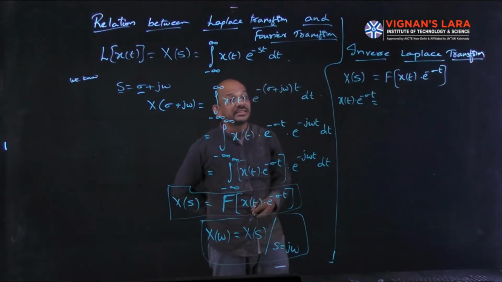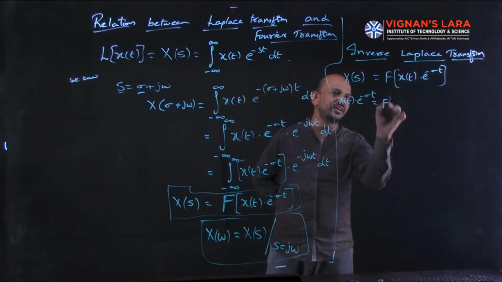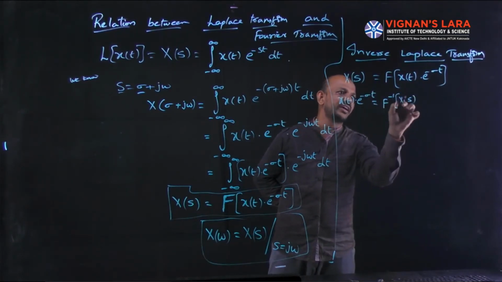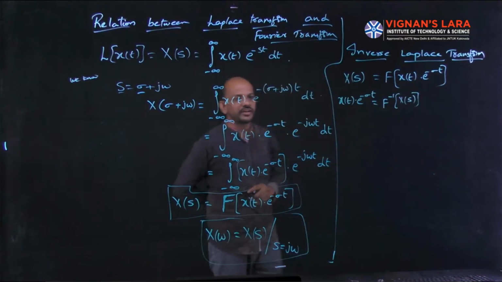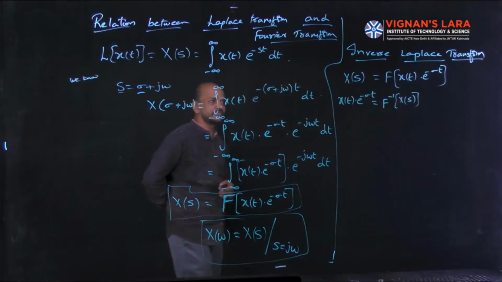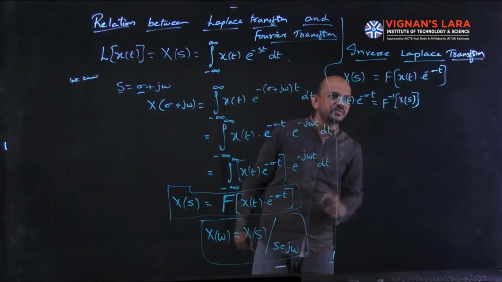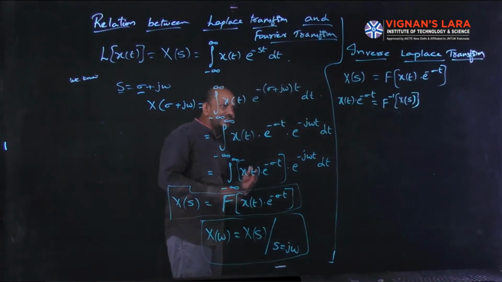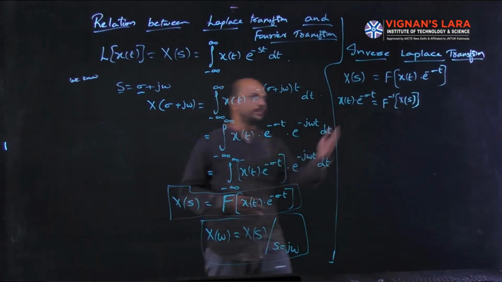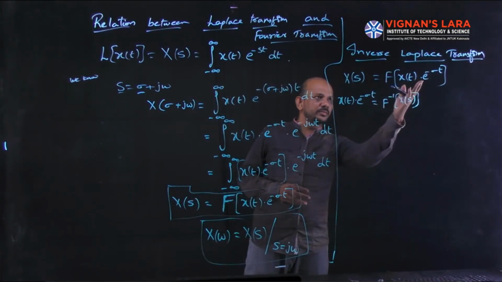It will become the inverse Fourier transform of X of s. That is, x of t into e power minus sigma t equals the inverse Fourier transform of X of s. Okay, simply x of t into e power minus sigma t.